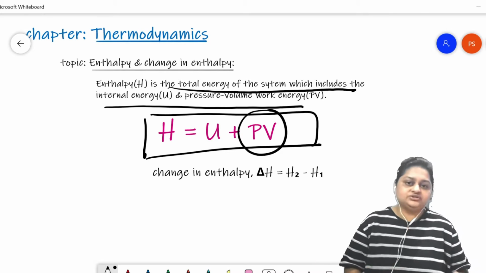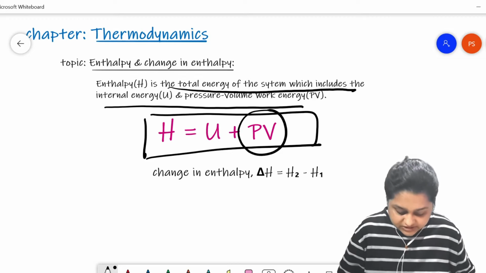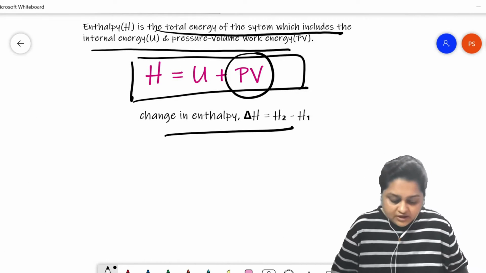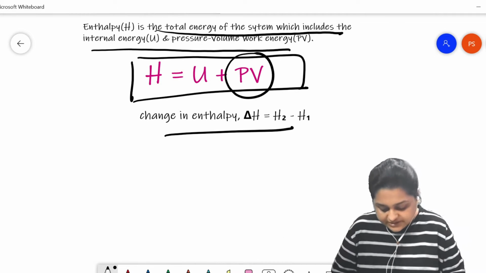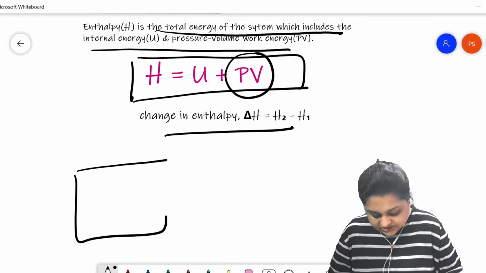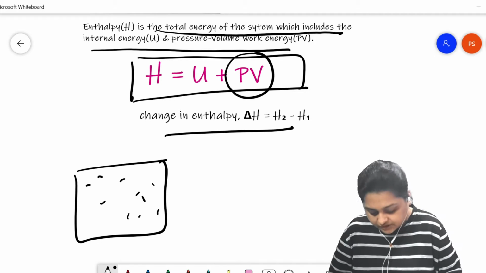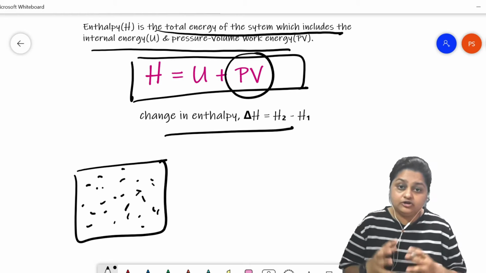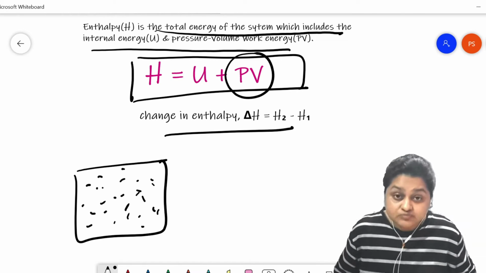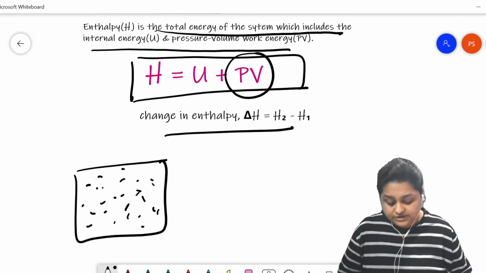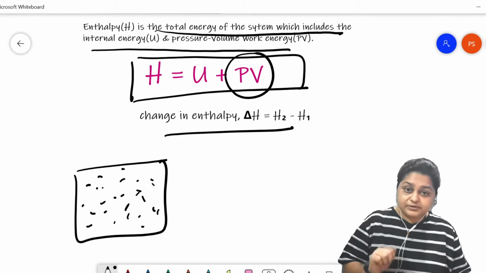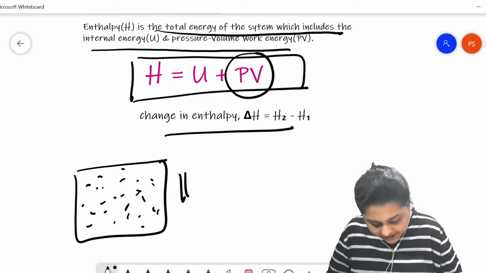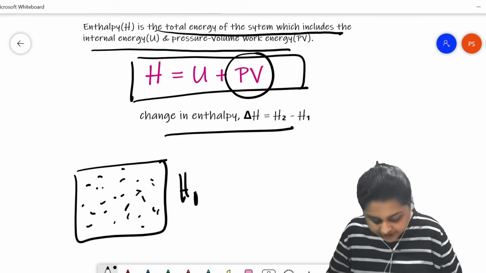Now, the change in the enthalpy, what does this mean? Suppose this is a system that we are observing. It has confined a certain amount of gaseous molecules, let's say ideal in nature. In this particular state, it has an enthalpy of H1.